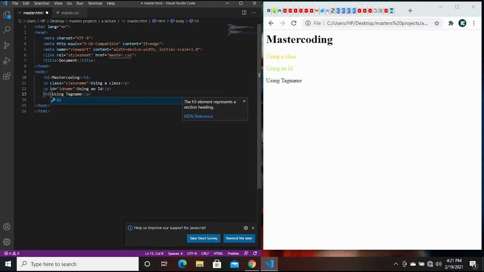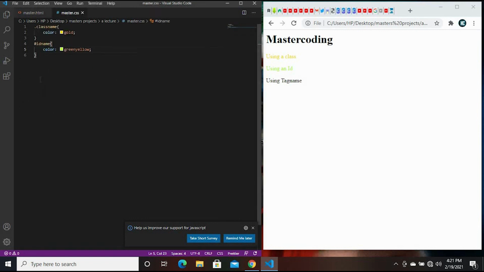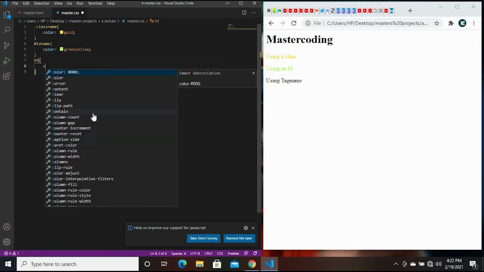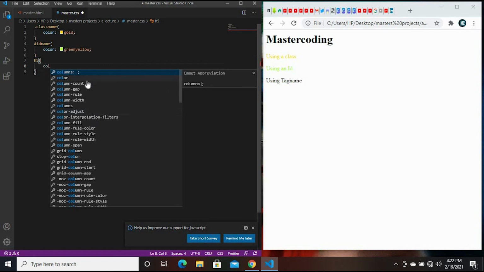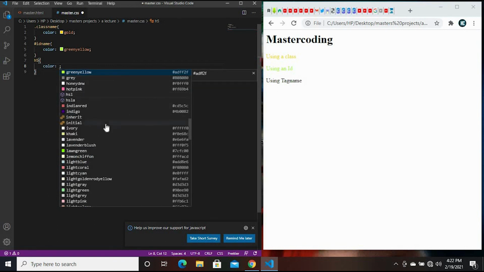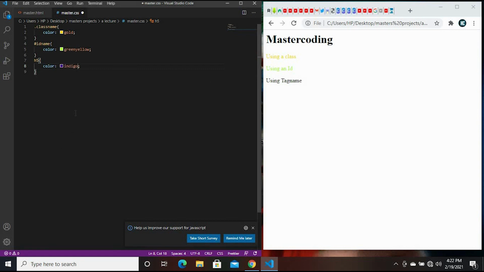H5, and then once we save this, for tag name, we don't need to put anything in front of the tag name. So we just start by typing H5 and then curly brackets and just put in color, and then let's look for a nice color. Once we save this and then we refresh over here, it's going to give us this.